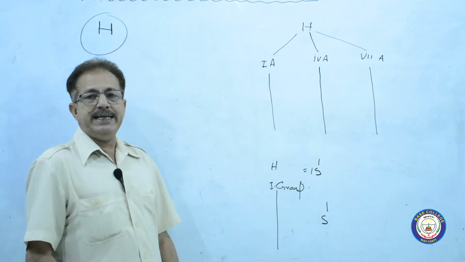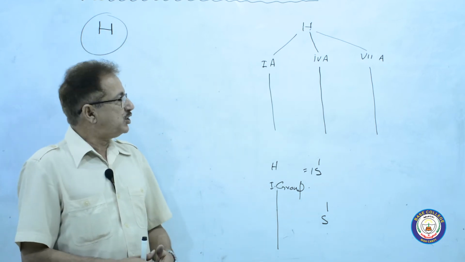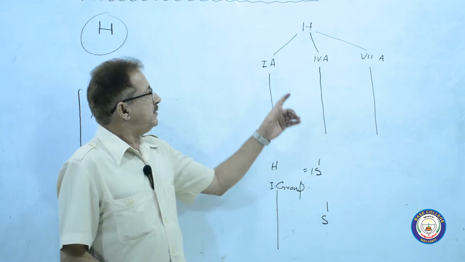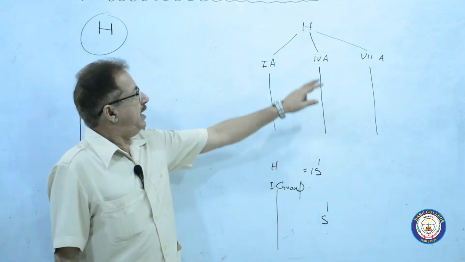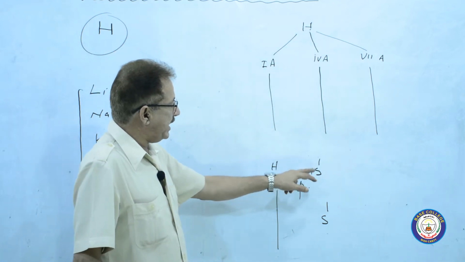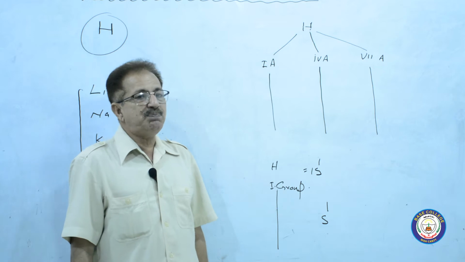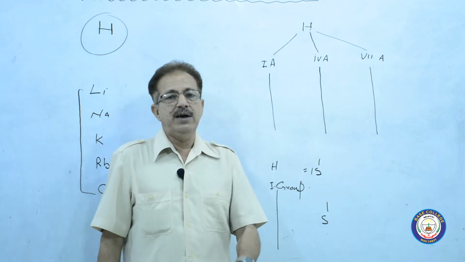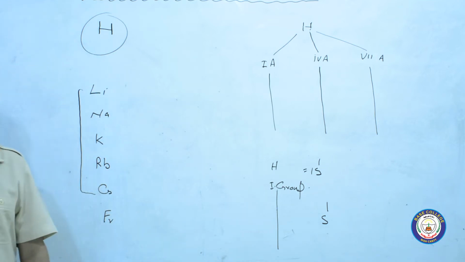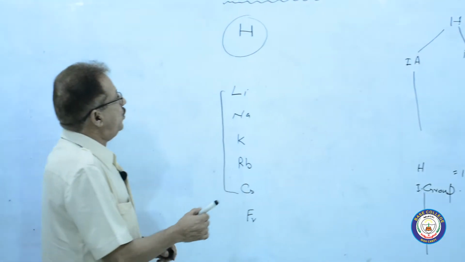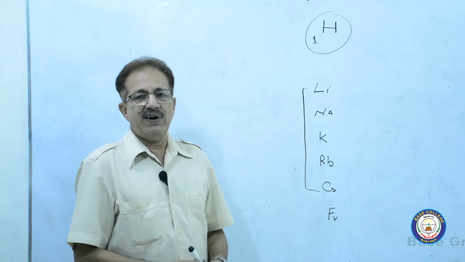And chemical properties depend upon the electronic configuration. So far as the chemical properties are concerned, they are based on the electronic configuration. The electronic configuration of hydrogen is s1, like the alkali metals. That's why it has been placed a little bit above the group 1A elements, that is lithium, sodium, potassium, rubidium, cesium and francium. And you know, the atomic number of hydrogen is 1.